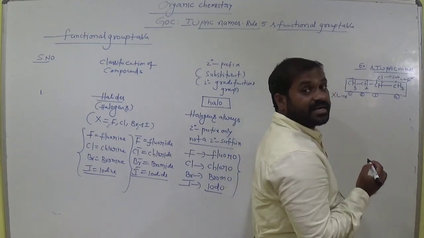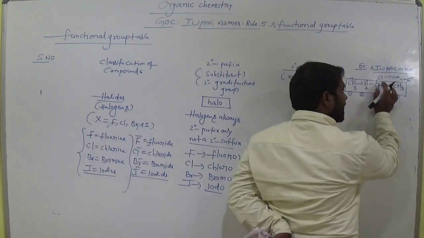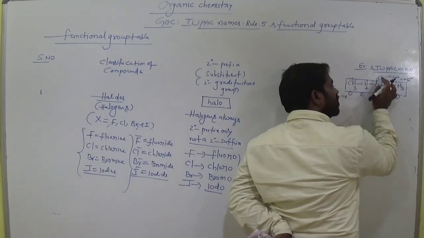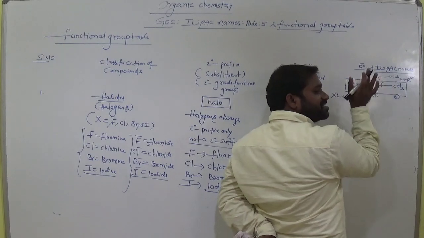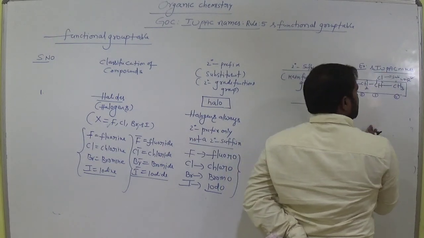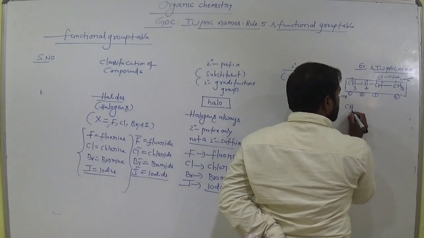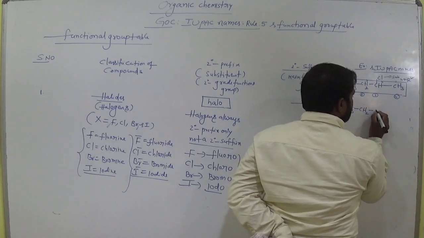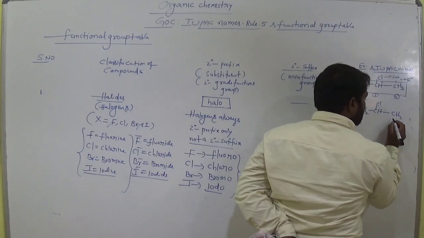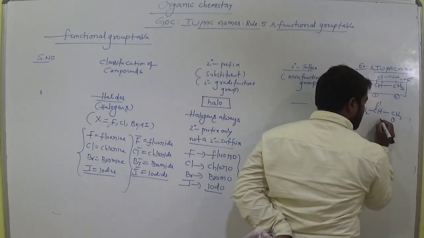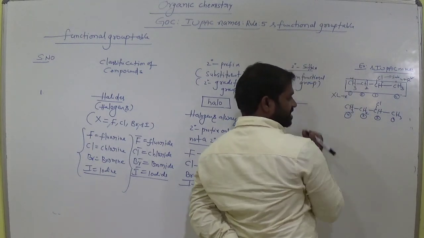Am I right? The correct method means the chlorine gets the least number, on the second carbon in this direction, but in the other direction the chlorine is at the third carbon. So that is wrong. The substituent must get the least possible number, the least locant number. So which method is correct to give the IUPAC name? CH3, CH2, CH, Cl, CH3. The numbering is done from right to left: first carbon, second carbon, third carbon, fourth carbon. So this method is the correct one.